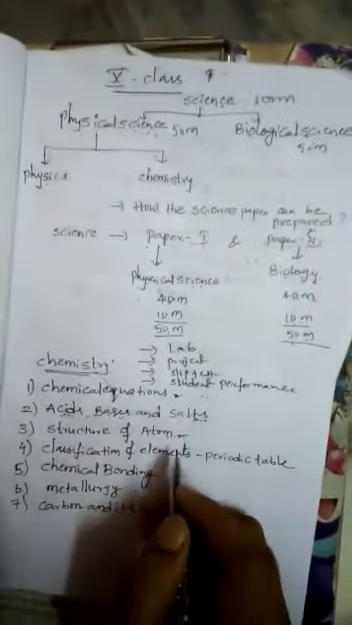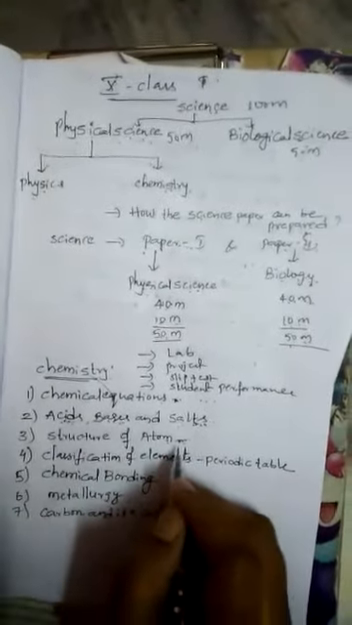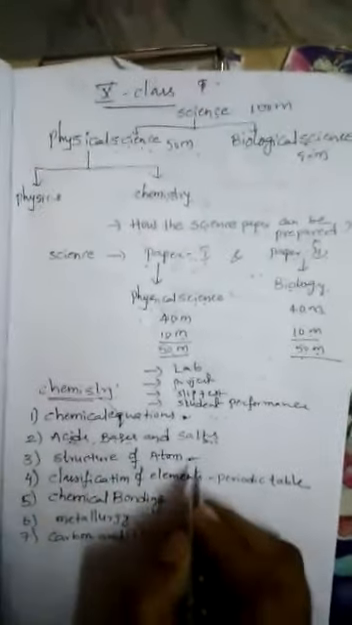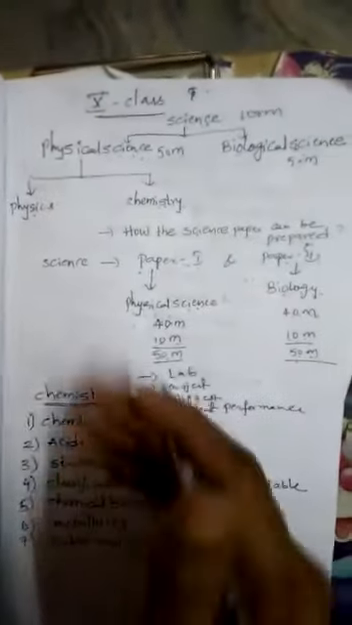Next, rules: Aufbau principle, Pauli's principle, Hund's rule. These rules we will study under structure of the atom. So this is the end of the structure of the atom. We will discuss in detail about structure of atom in coming classes. I just want to introduce the chapters here.